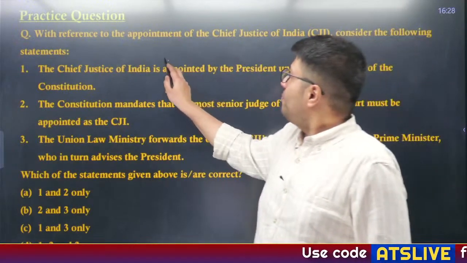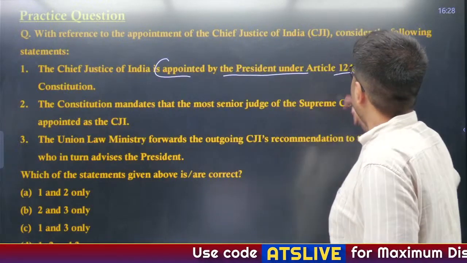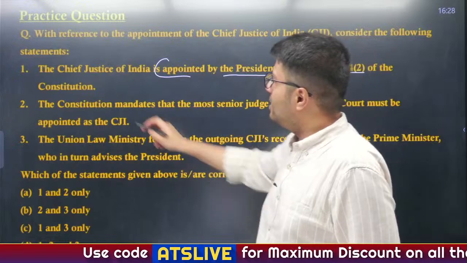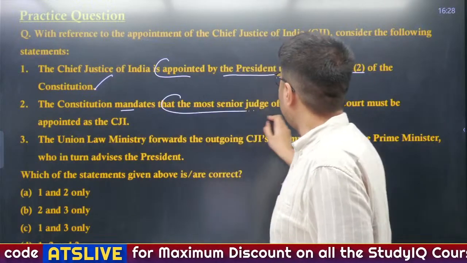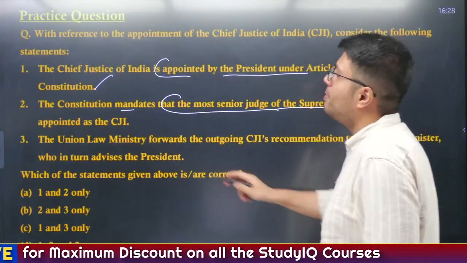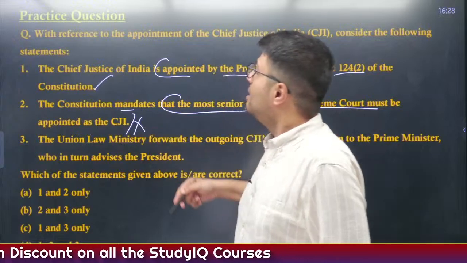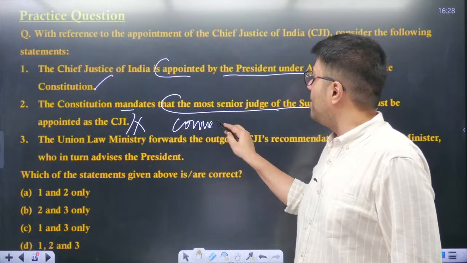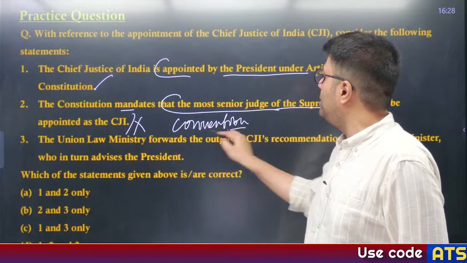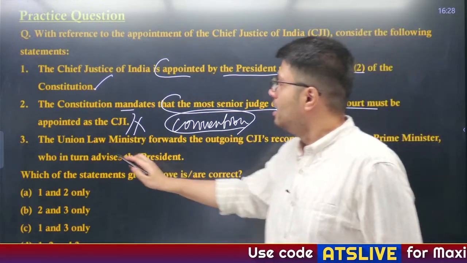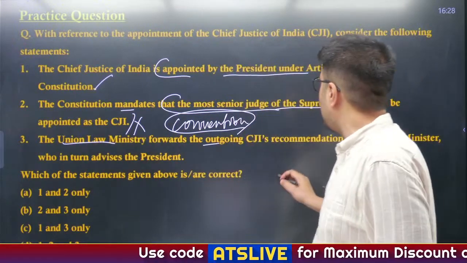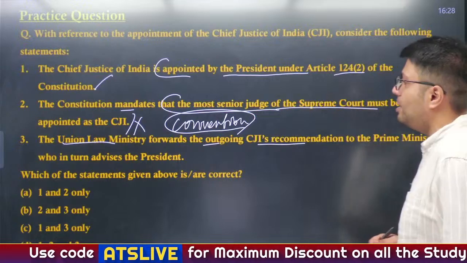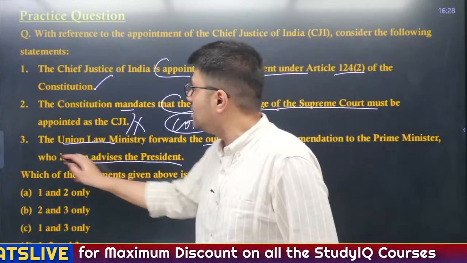Now, the Chief Justice of India is appointed by the President of India under Article 124(2). Yes, correct. Now, there is no mandate in the Constitution of India that the senior most judge of the Supreme Court must be appointed as Chief Justice. Rather, it is a convention that has been followed by the judiciary to appoint the senior most judge. The Union Law Ministry forwards the outgoing CJI's recommendation to the Prime Minister, who in turn advises the President.